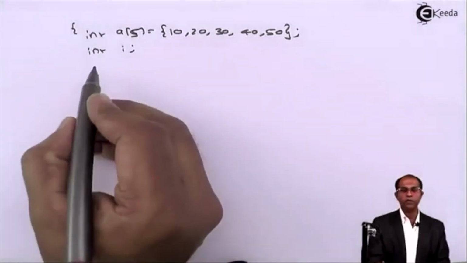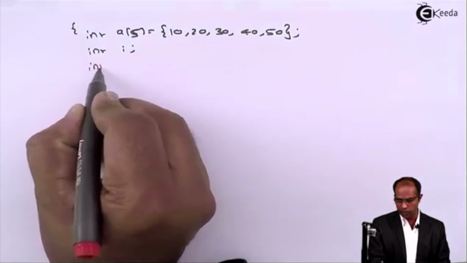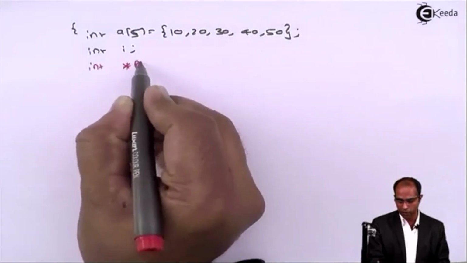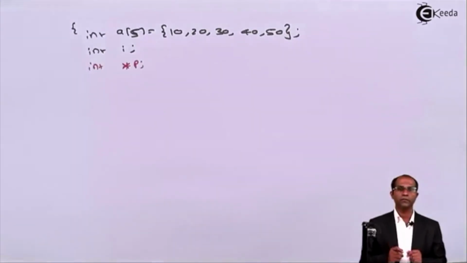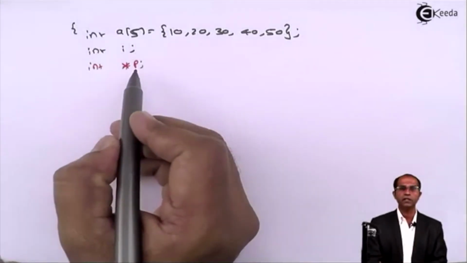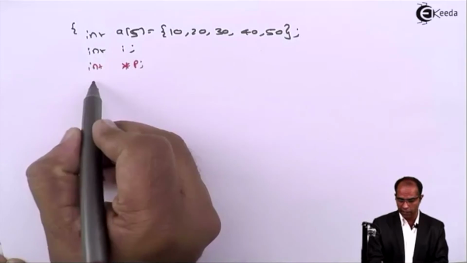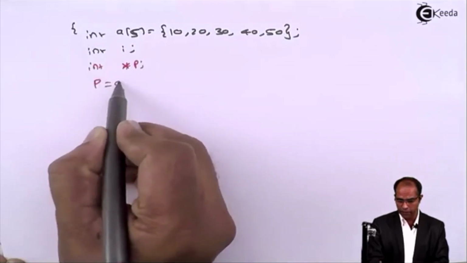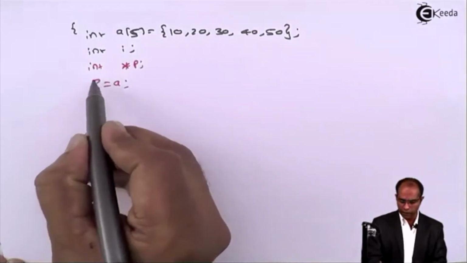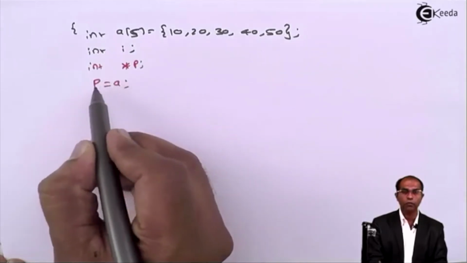So let me first declare a pointer. Pointer declaration goes as int asterisk p. I feel you are now along with me. DAU. So the first step is D, that is declaration. Then I'm supposed to assign. p is assigned with a. And then I can replace this particular a with the help of p.